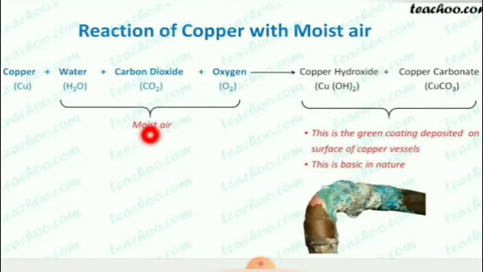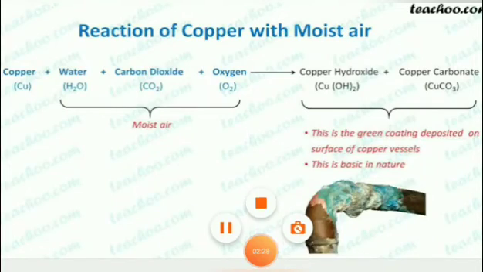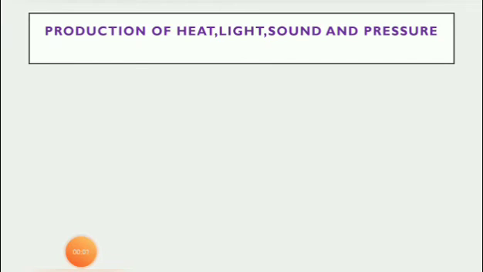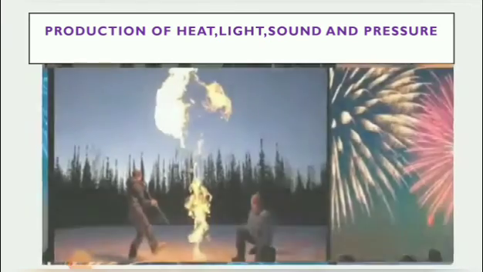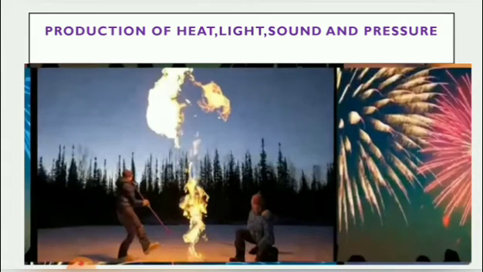See, the water, carbon dioxide and oxygen are present in the moist air. Copper hydroxide and copper carbonate, this is the green coating deposited on surfaces of copper vessels. This is basic in nature. Clear, children? Next, we move to production of heat, light, sound and pressure.